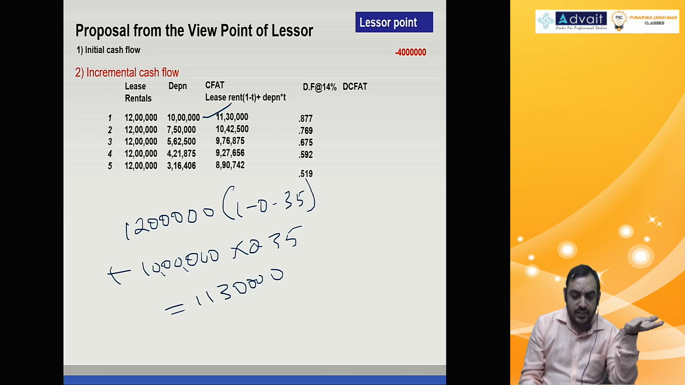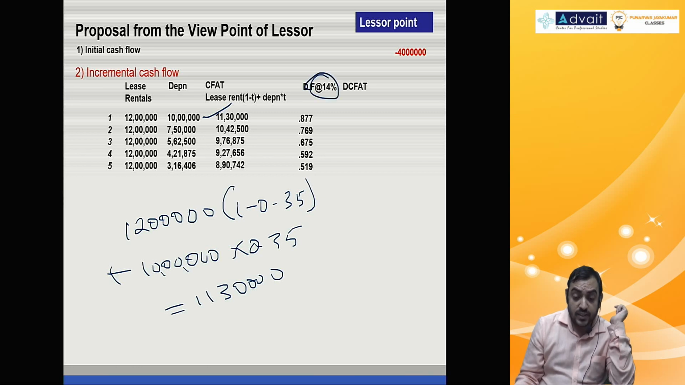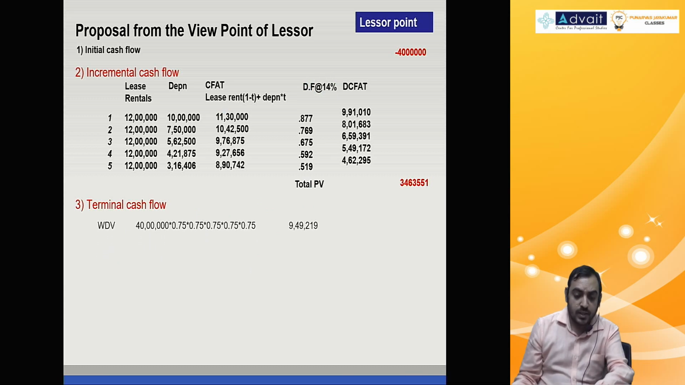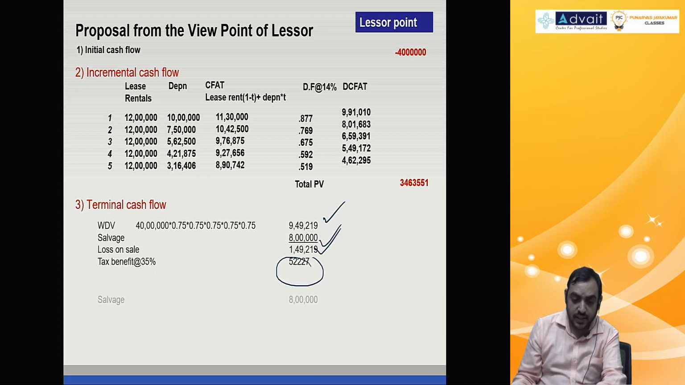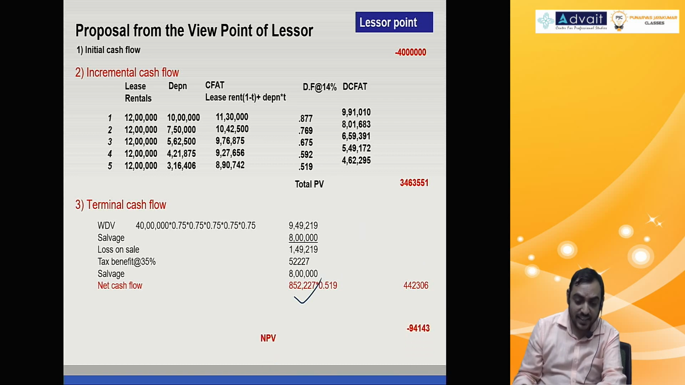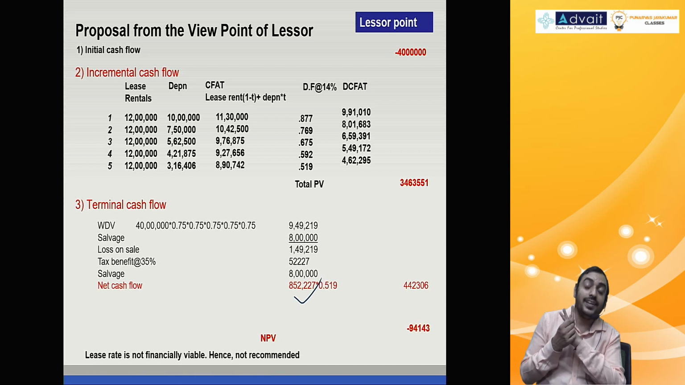Discounting factor 0.877 like that. Discounting factor, remember, rate of discount it's 14%, given cost of capital. Then you do present value. Last year terminal cash flow, same number. WDV 9 lakh 49. Salvage value 8 lakh. Same loss you get. Tax benefit 8 lakh 52. Total 8 lakh 52 into 0.59, last year discounting factor, you get the present value. Then NPV, you get negative. Therefore, we say lease is not financially viable, not recommended. I have given the solution in the material. Please have a look at it.